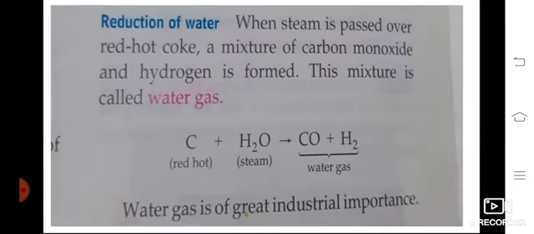Then, reduction of water. When steam is passed over red hot coke, a mixture of carbon monoxide and hydrogen is formed. This mixture is called water gas. Steam means water vapor passed through red hot coke. It forms carbon monoxide plus H2, CO plus H2. This is called water gas. So the water gas formula is CO plus H2. It is of great industrial importance. For manufacturing industries, this water gas is very, very important.